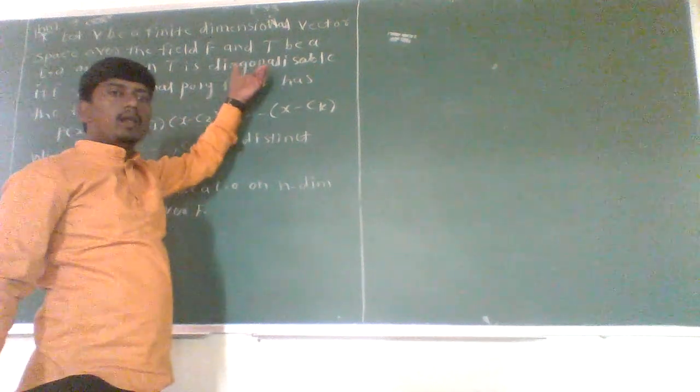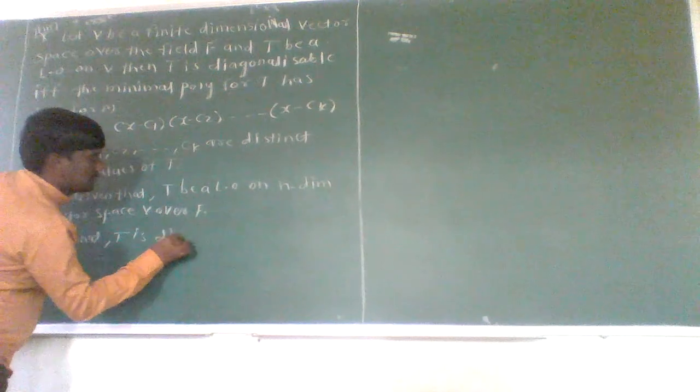Now, in first step, let us suppose that T is a diagonalizable operator and prove that the minimal polynomial for the linear operator T has this form. And in second step, we have to prove that if the minimal polynomial for T can be expressed in this form, then T is a diagonalizable operator.